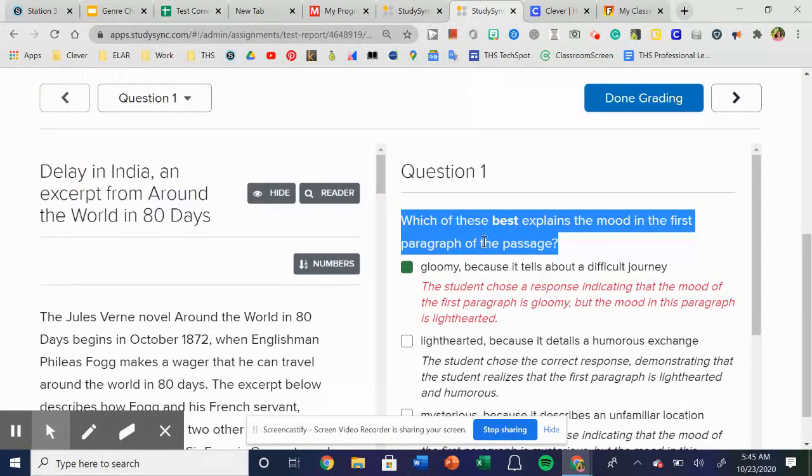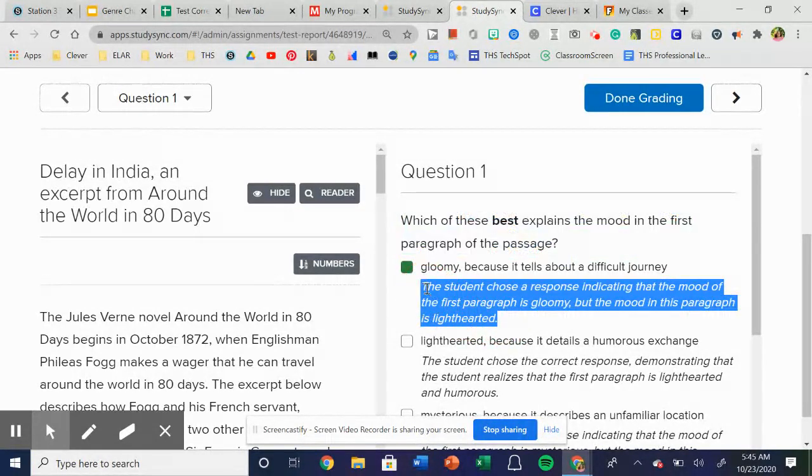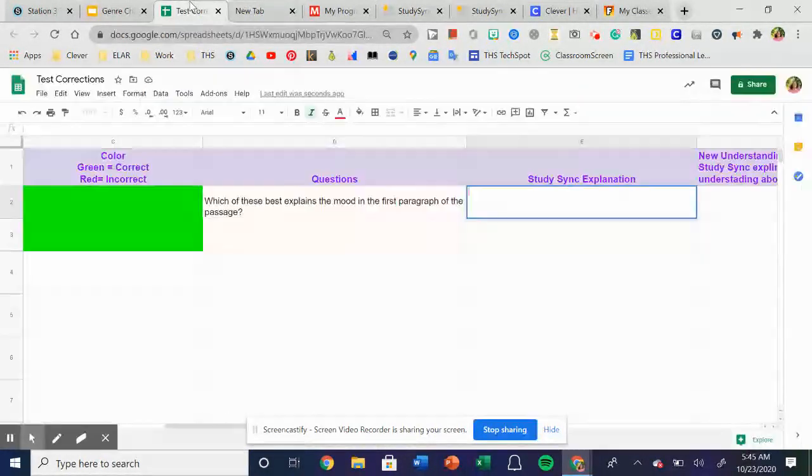They'll skip that part. Now, for this student who got number 1 incorrect, you would then highlight the explanation and transfer that to StudySync, okay?